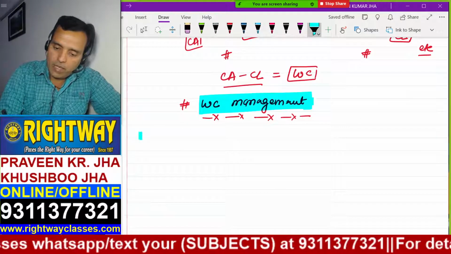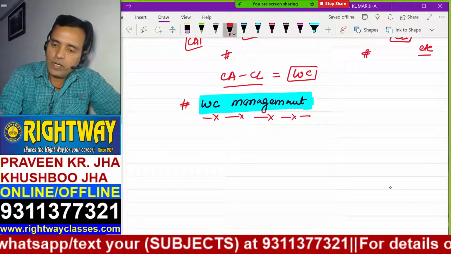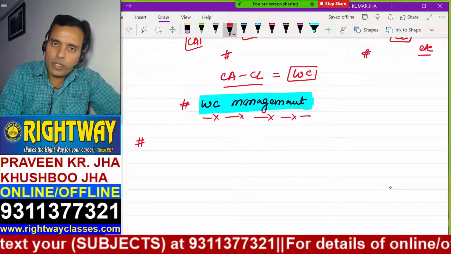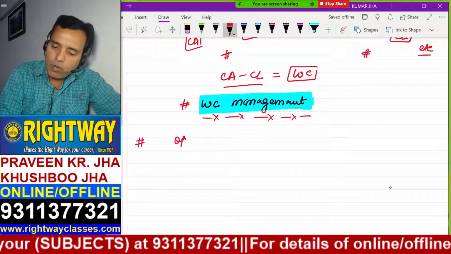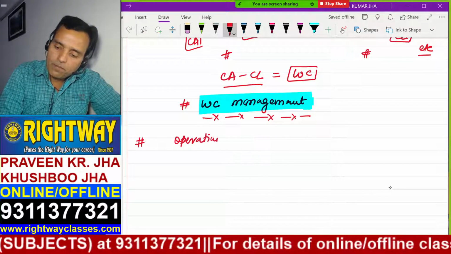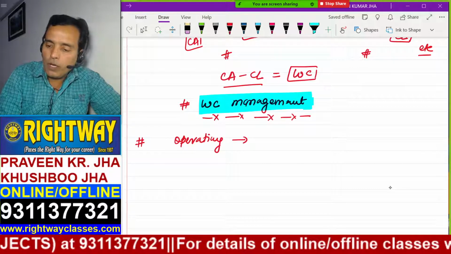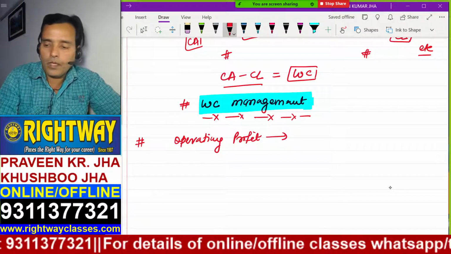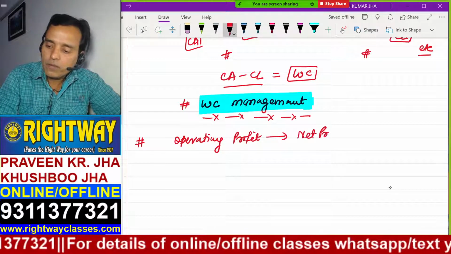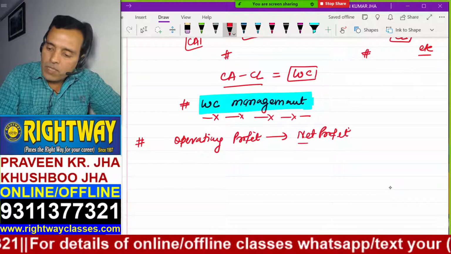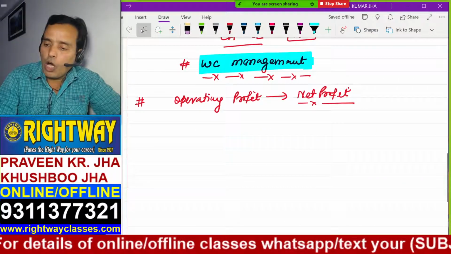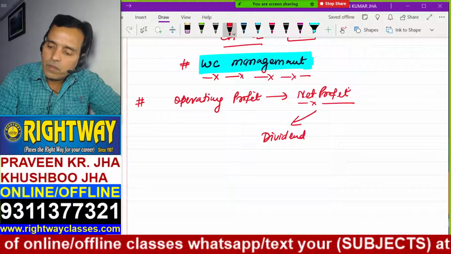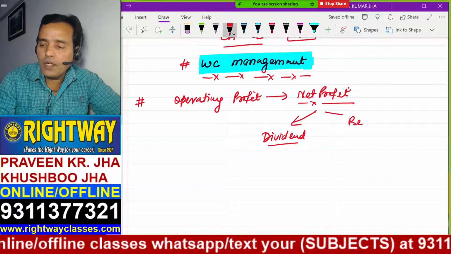Next is, if business is earning, then that earning is called what? That may be called operating profit. After operating profit we calculate what? Net profit. But from this net profit, how much will you declare as dividend and how much profit will be retained?